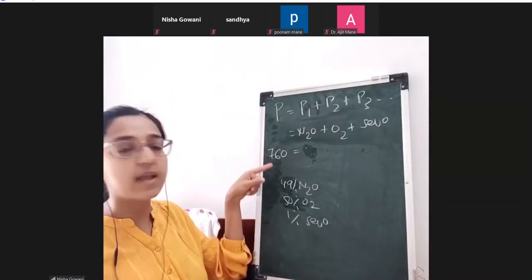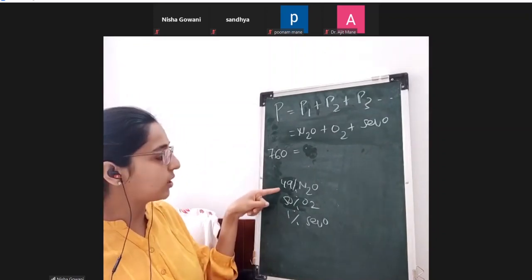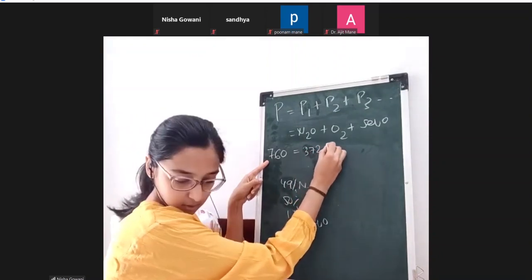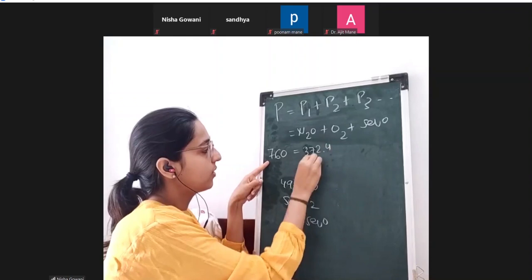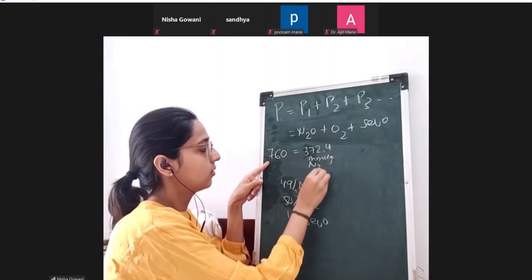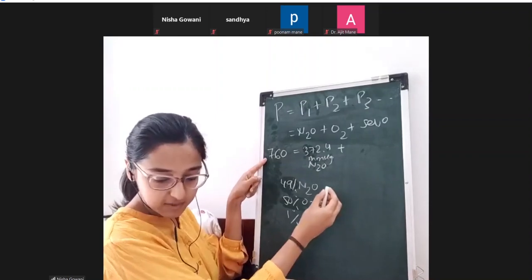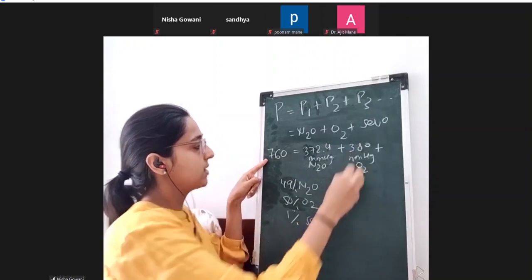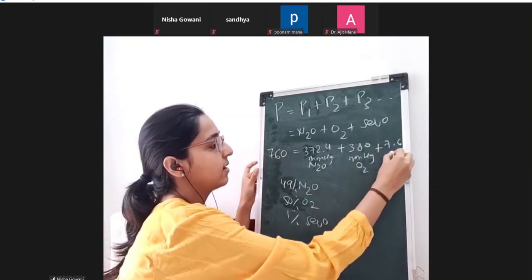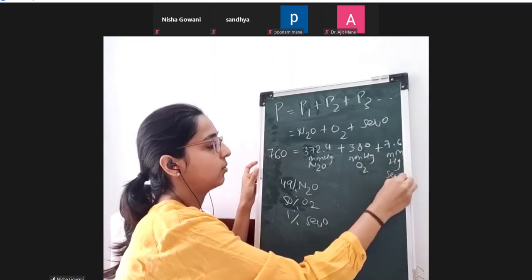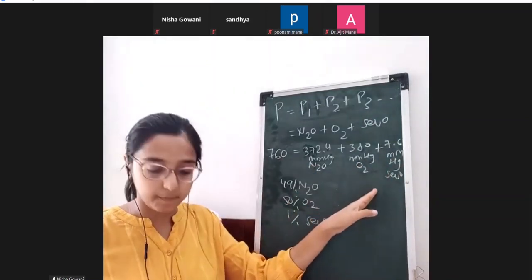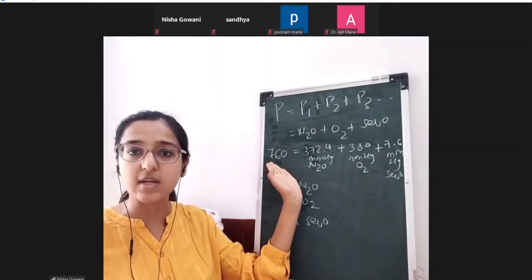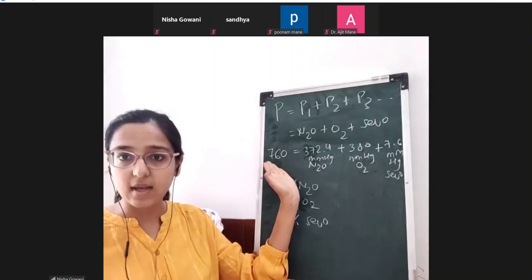So what does this mean? Dalton's law: 49% of 760 gives you 372.4 mmHg of nitrous, plus half of 760, which is 380 mmHg of oxygen, plus the remaining 1%, so 7.6 mmHg of sevoflurane. This is what I mean by partial pressures, and this is the application of Dalton's law that we need to understand when we are giving an inhalation agent to a patient.